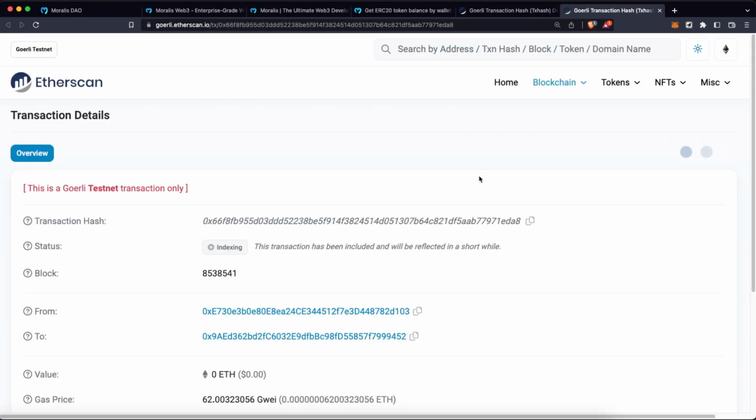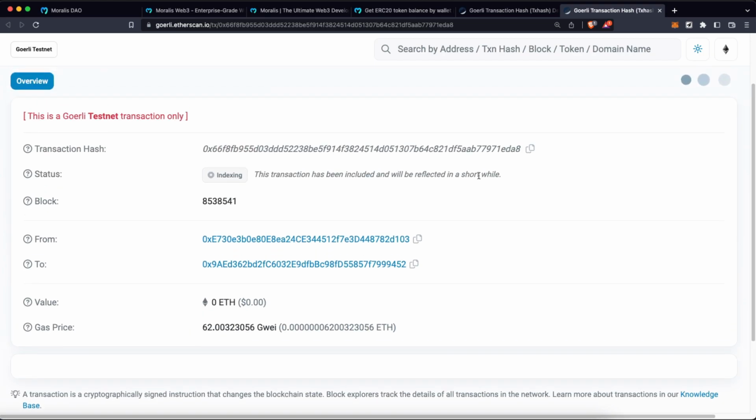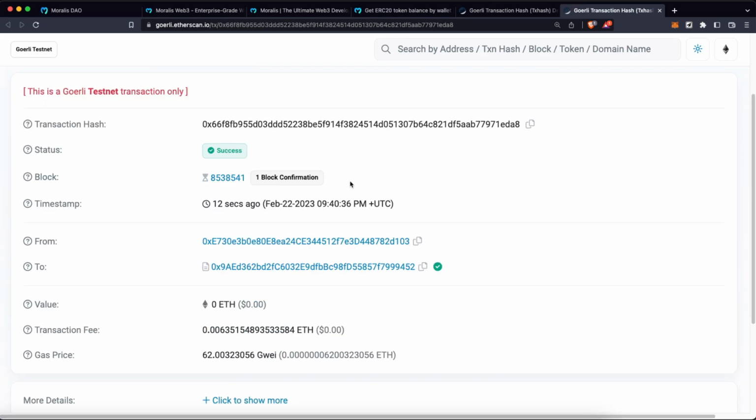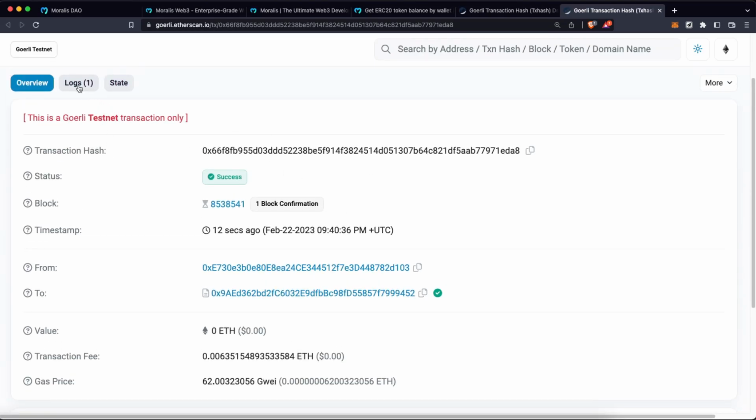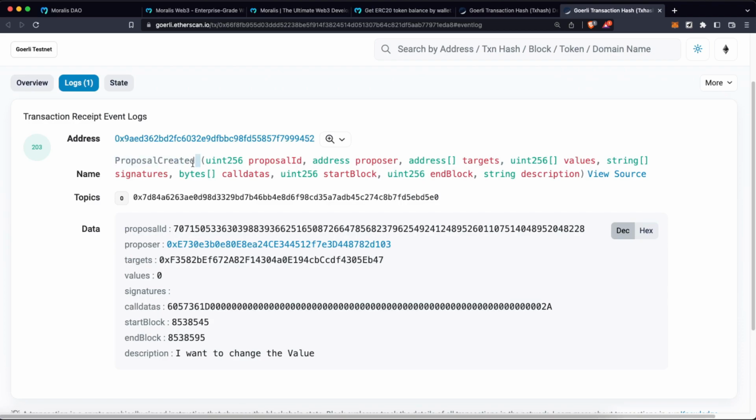Remember, when we created that new proposal functionality, we said that we are going to wait for 3 block confirmations until the voting process starts. So now we just have to wait until this finishes. We have 1 block confirmation right now, but we have to wait 2 more. In the meantime, if we check the logs, as I told you, we are going to have an event called proposal created, which has this proposal ID, the one we are storing in the local storage to use in the other component. Also, we have more information we might need in other contexts, such as the proposer, the address, the values, the call data, the start block, and the end block.